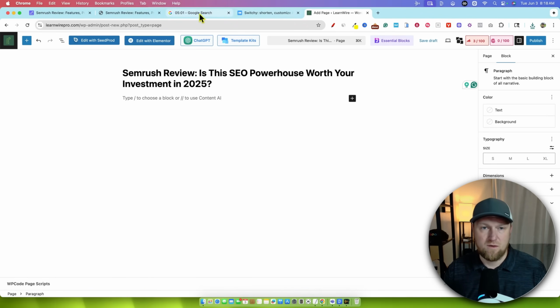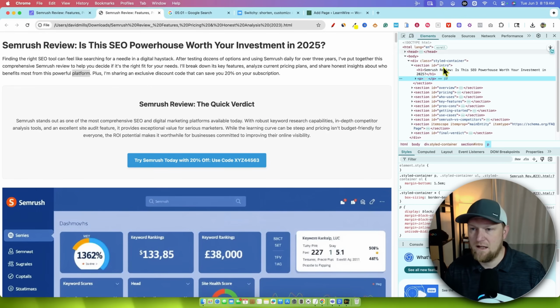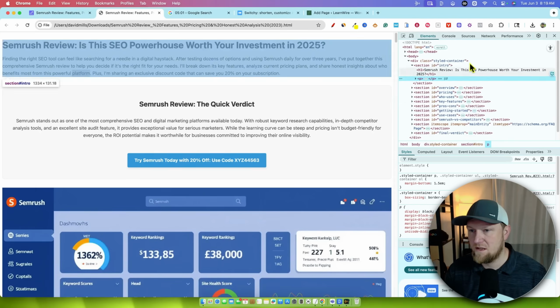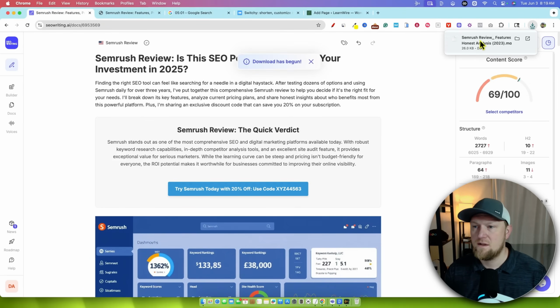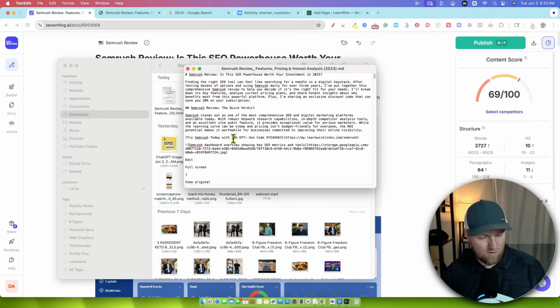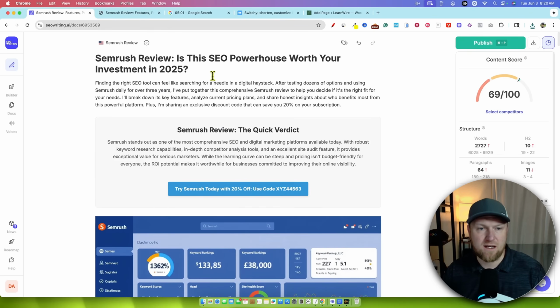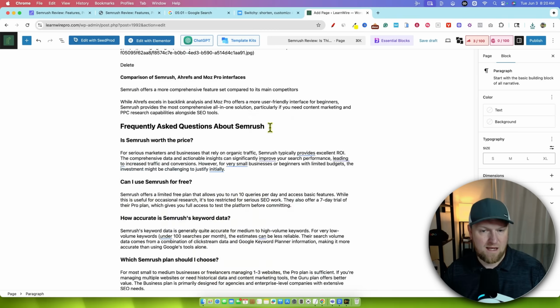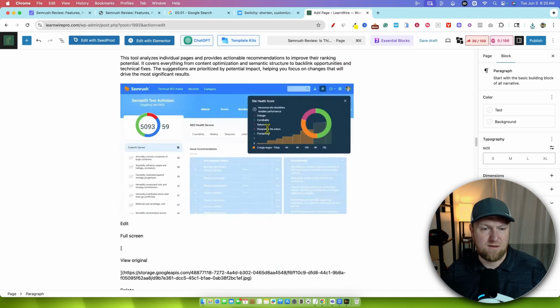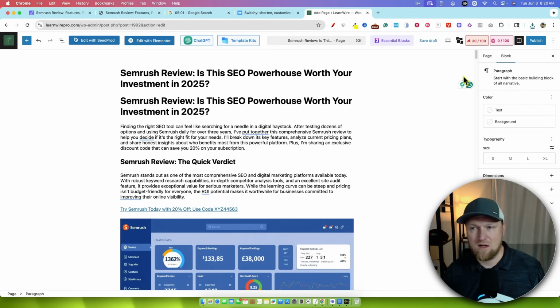So now what we want to do is inspect this, and let's see here. It's not giving us the actual HTML code. We might be able to use this right here. I'm going to go back over here and see if we can download this in Markdown and see if that maybe does it for us. This is just the Markdown format. So I'm going to copy that and see what that looks like in our WordPress site. It's still going to be the same thing. So we need that HTML code.